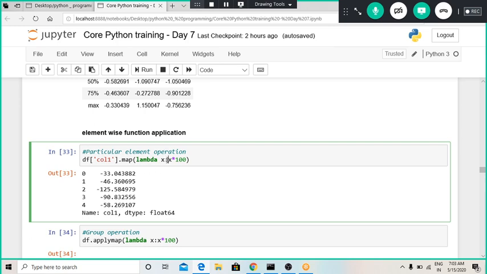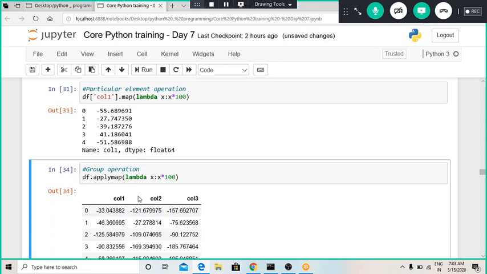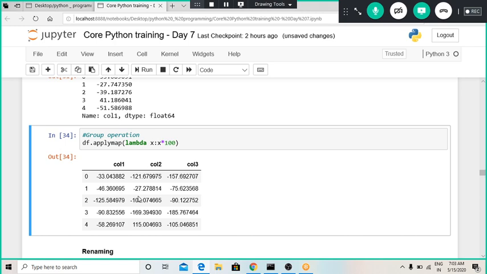Whatever the output of this particular function is will be written in this format. This is the work of the lambda function. So whenever in future you have to use the same method for each and every row of a particular column, you can use this lambda function.